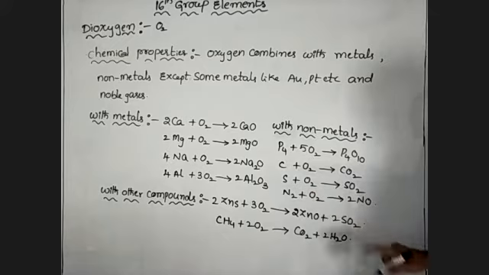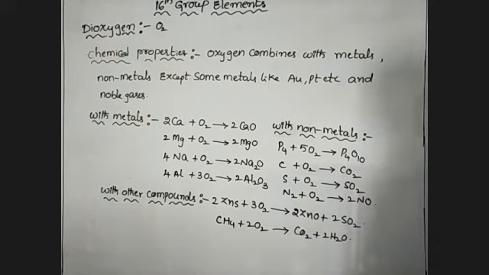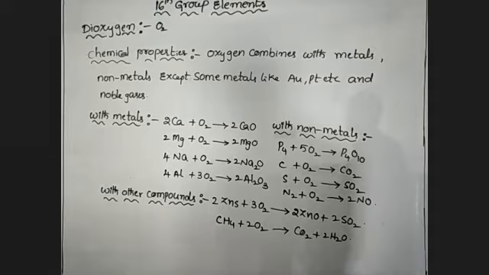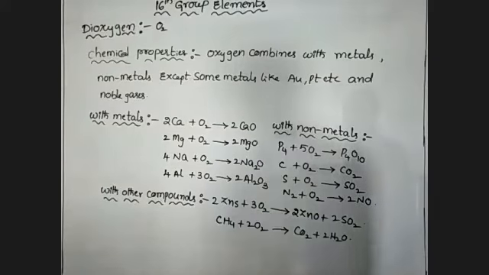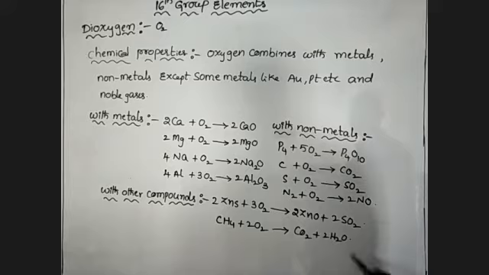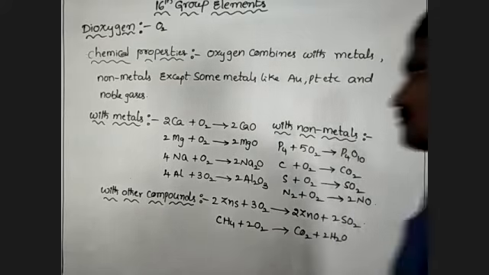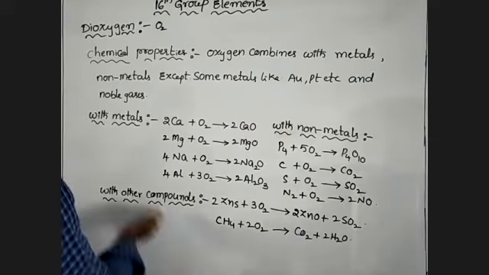So sulfur reacts with oxygen, it forms sulfur dioxide. And nitrogen reacts with oxygen, it forms nitric oxide. Another one is reaction with other compounds. Oxygen reacts with zinc sulfide, it forms zinc oxide and sulfur dioxide. Methane reacts with oxygen, it forms carbon dioxide and water. Next one, some compounds are catalytically oxidized here.